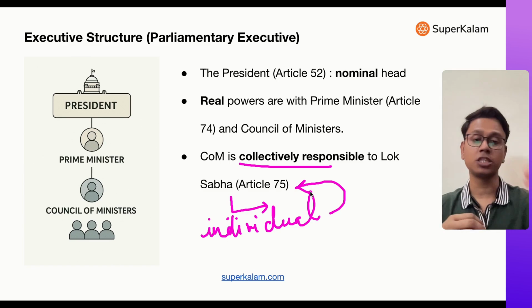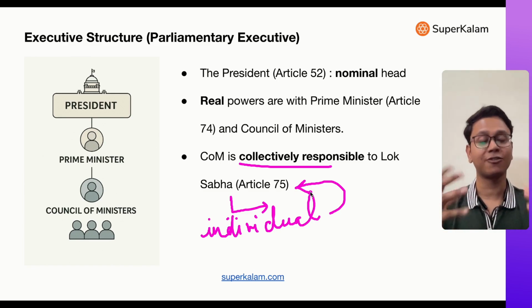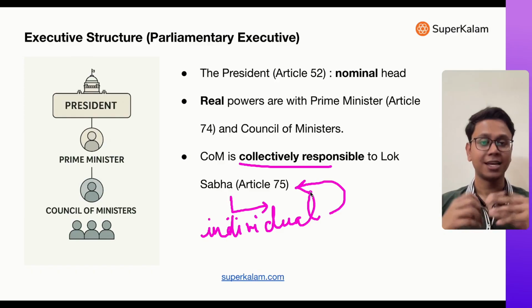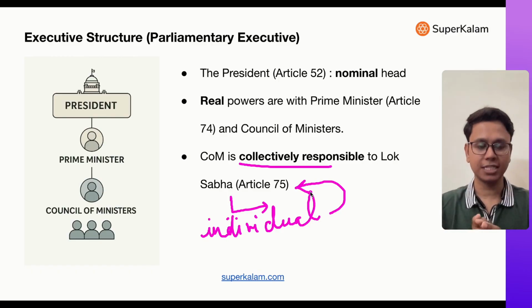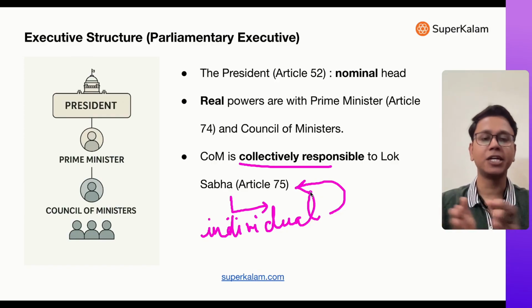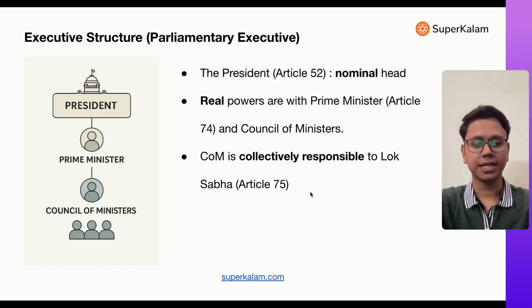He will be responsible to Lok Sabha for the functioning of his own ministry, the Home Ministry. So he will answer all the questions which are asked in Lok Sabha about the Home Ministry. That's individual responsibility. Now, when there is a wider policy discussion, then all ministers will defend the government collectively. That's collective responsibility, right?